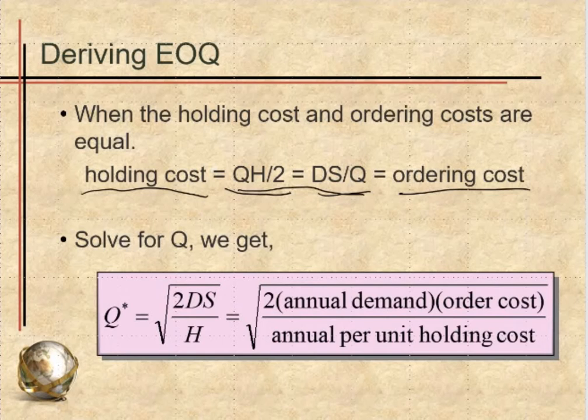Now, to solve this for Q, we can easily find that Q star equals the square root of 2 times D times S divided by H, which is 2 times annual demand times ordering cost divided by annual holding cost per unit.